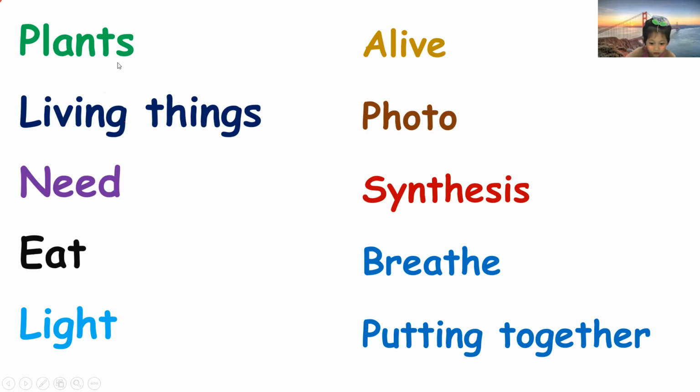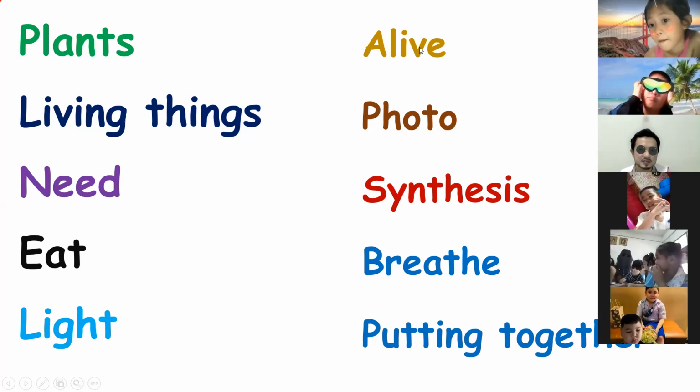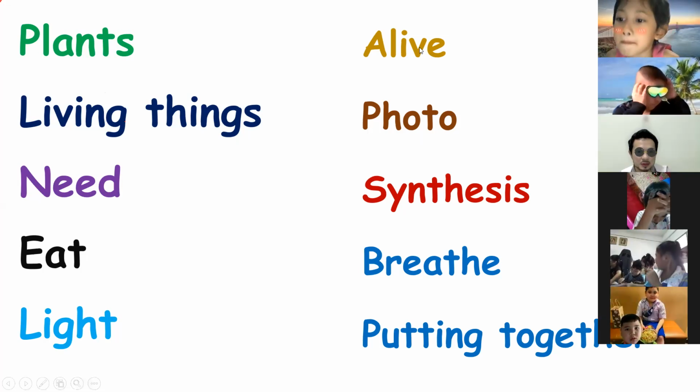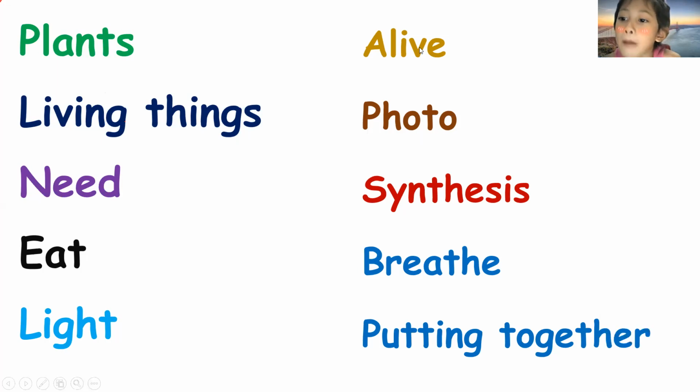Once again, I will read: plants, living things, need, eat, light, alive, photo, synthesis, breathe, and putting together. So those are the vocabulary that we are going to talk about today.